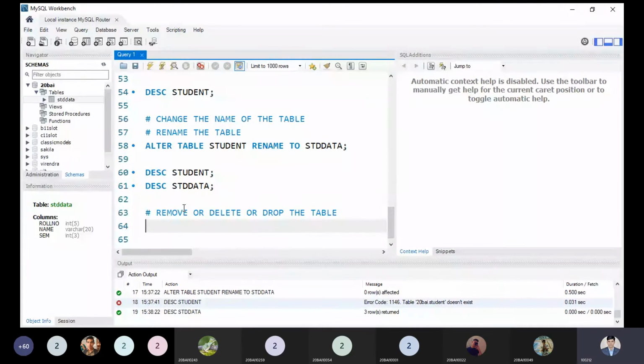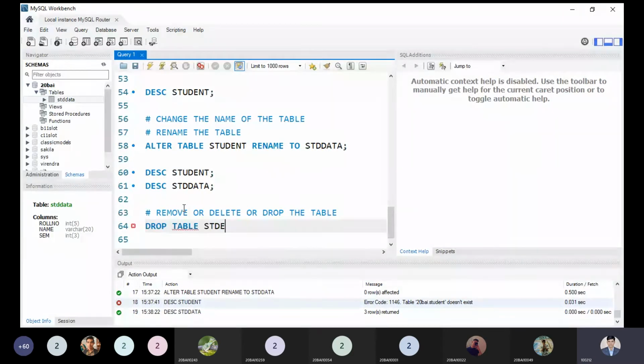If I'm deleting the rows or the column, all the data contained by the table will be removed. That is a point you have to understand. But here we don't have any data in our table, STD data. The student table has been changed to a different name, STD data. So if I'm removing the student table, what is the command? Drop table, and the table name is student.